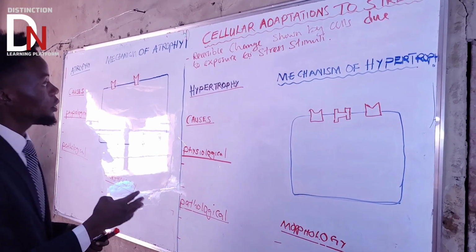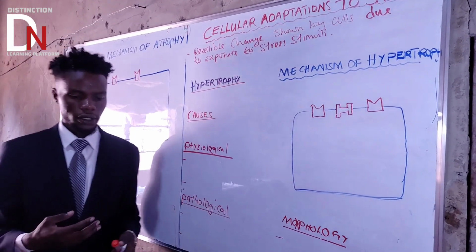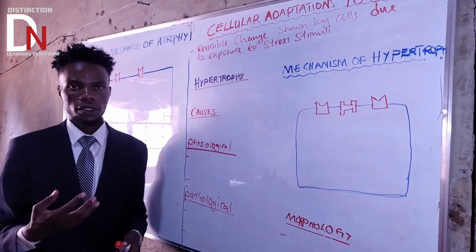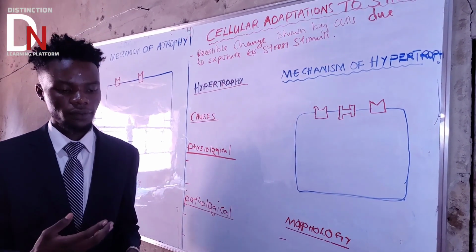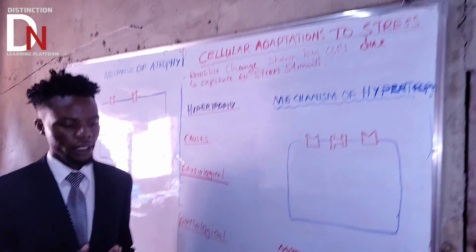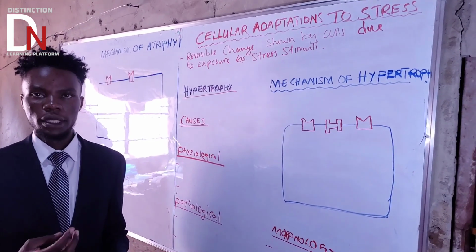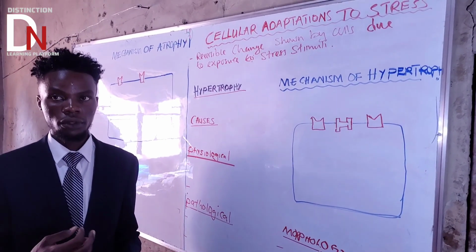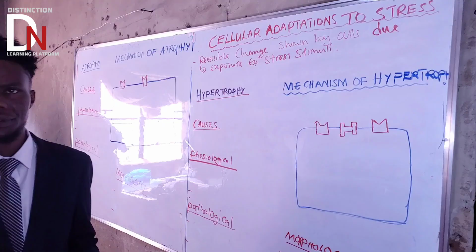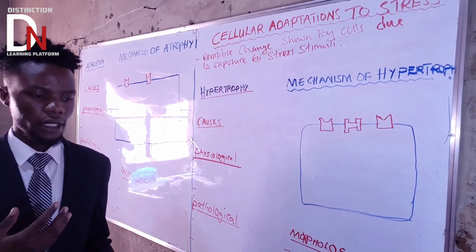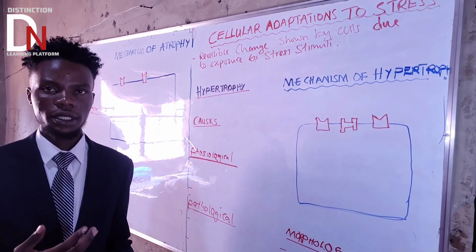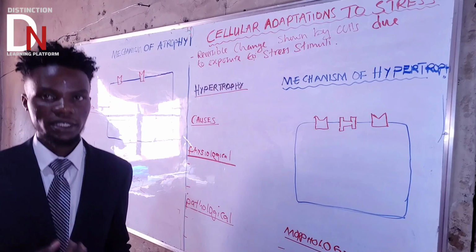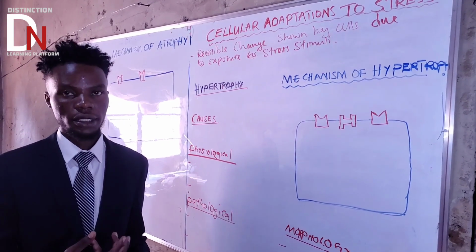Now remember that cell adaptation can be either physiological or pathological. There are certain conditions like hypertension which can be pathological, and the cell can adapt to hypertension as well.